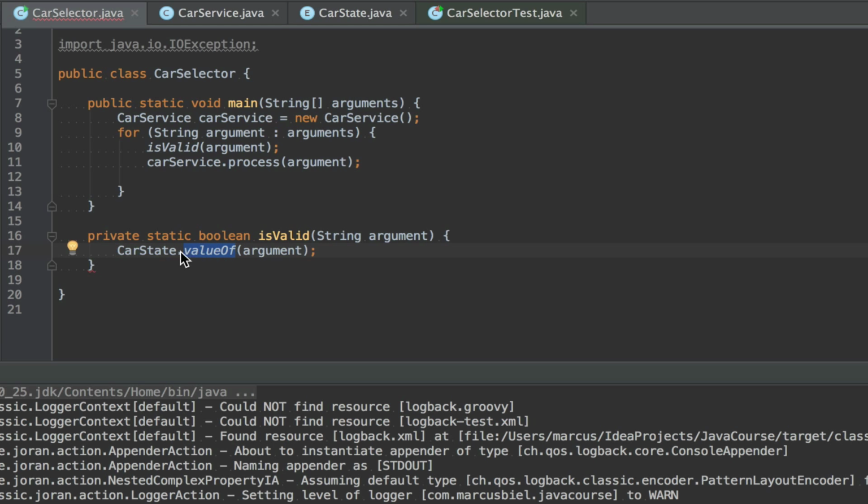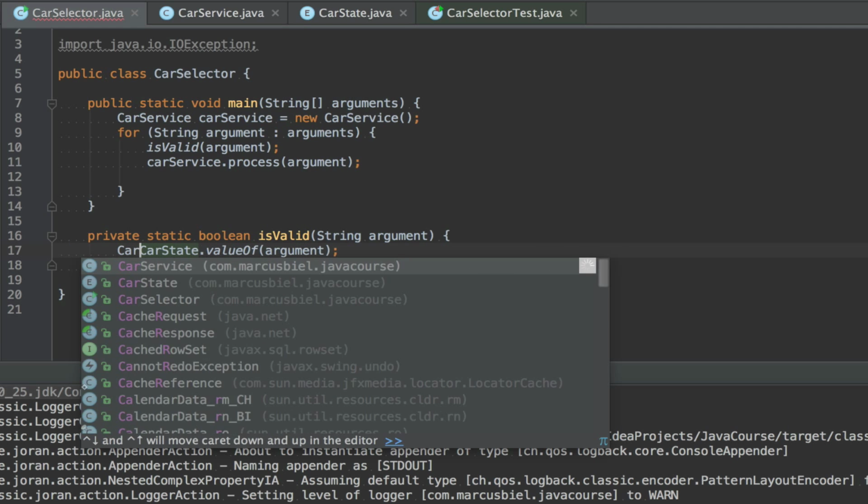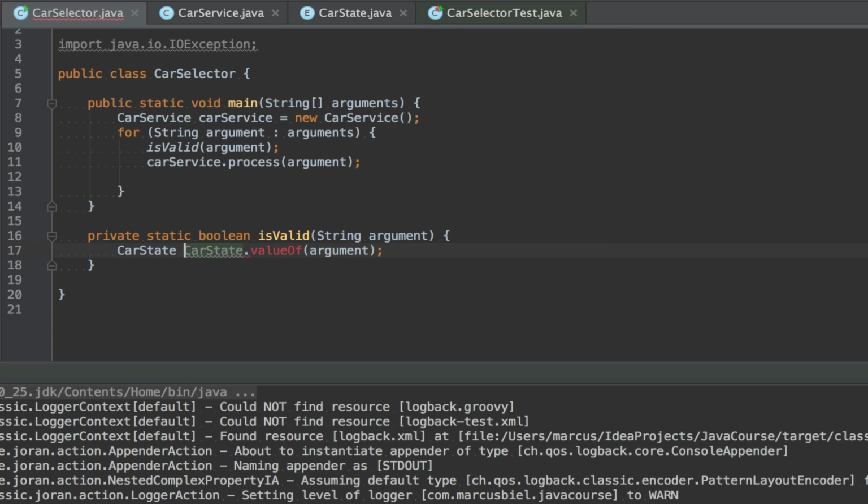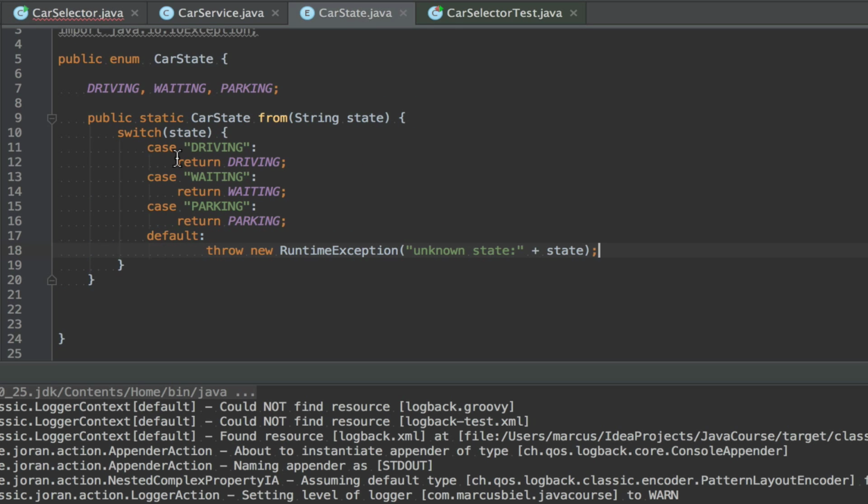This is one method that you get for free. So this will directly try to convert your string to an enum. So here I can say car state. So this actually does exactly the same thing like our switch did. So actually we won't need it anymore very soon.